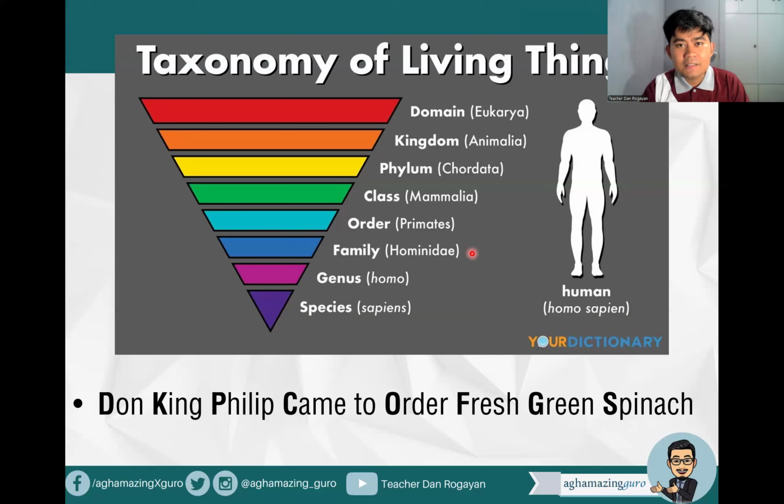Family. Family is Hominidae, or hominin. So it could be Hominidae or hominin. Then our genus, syempre, hindi natin kakalimutan, Homo. Our genus is Homo, our species is sapiens. So we have a scientific name, because the scientific name is only composed of two parts, the genus and the species. When we combine the genus and species, it makes up the scientific name. We call it binomial nomenclature.